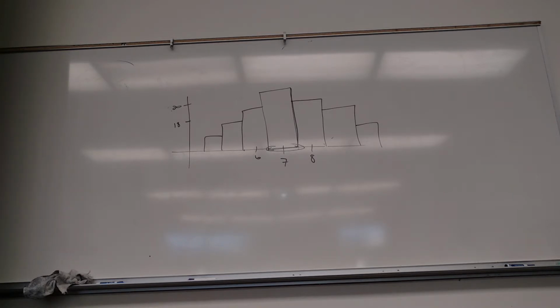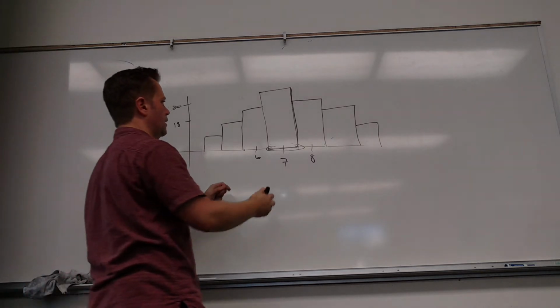Okay, maybe. But it's still symmetric. As you go out from there, where'd it go? Here it is. As you go out from there, they go equally down on both sides, so it would still look normal. So what we're going to do later this semester is talk about when I can say something is normal enough. Because what's so nice about being normal is the empirical rule is a lot more specific than Chebyshev's rule. If I know it's normal, I'm going to know a lot about the probabilities. I'm going to have this whole table of values for the probabilities.